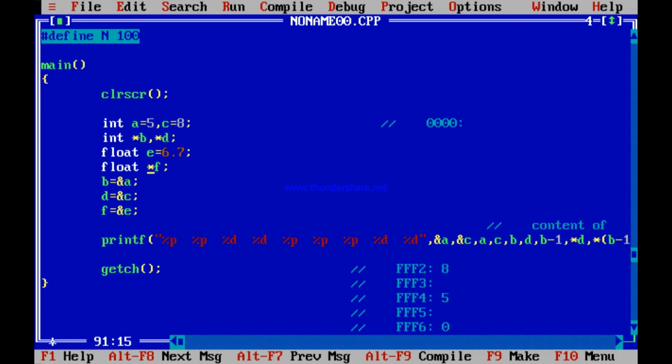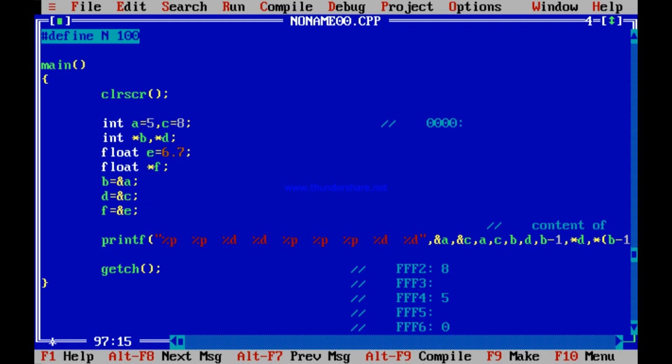It should indicate that it is an address which should contain a floating point number. Now float takes 4 bytes, 4 memory locations. 6.7 is stored not using 2 memory locations, but using 4 memory locations. So when E is declared, it is taking 4 memory locations.